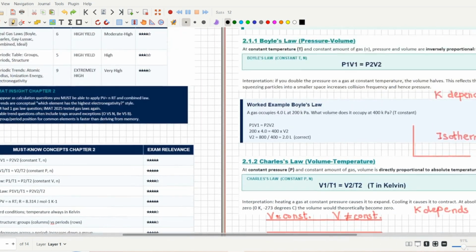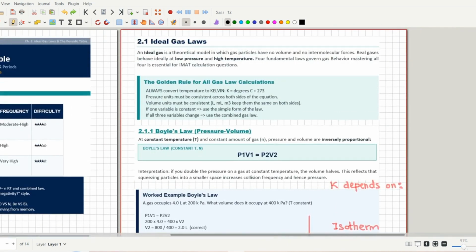Okay, so the first topic is Boyle's law. Many students are really skeptical because they think, why are we studying so many basic things? The reason is that we have to start from the basics and then go towards the more complex questions, because in IMAT most of the questions are sometimes really basic and many students forget basic concepts when they are studying really complex ones.